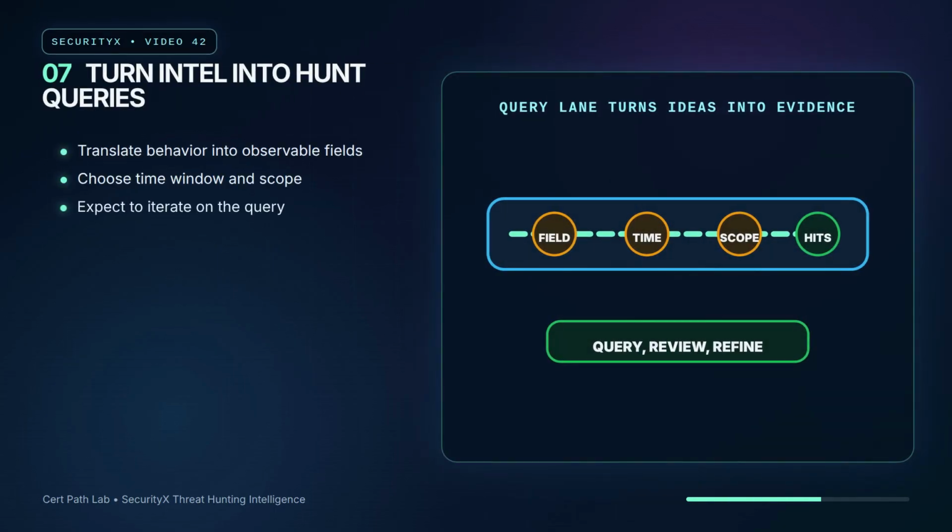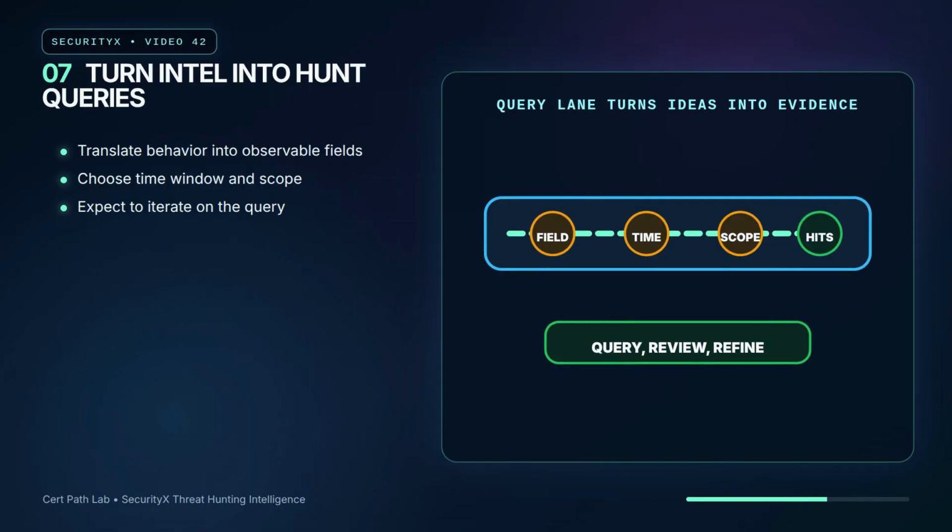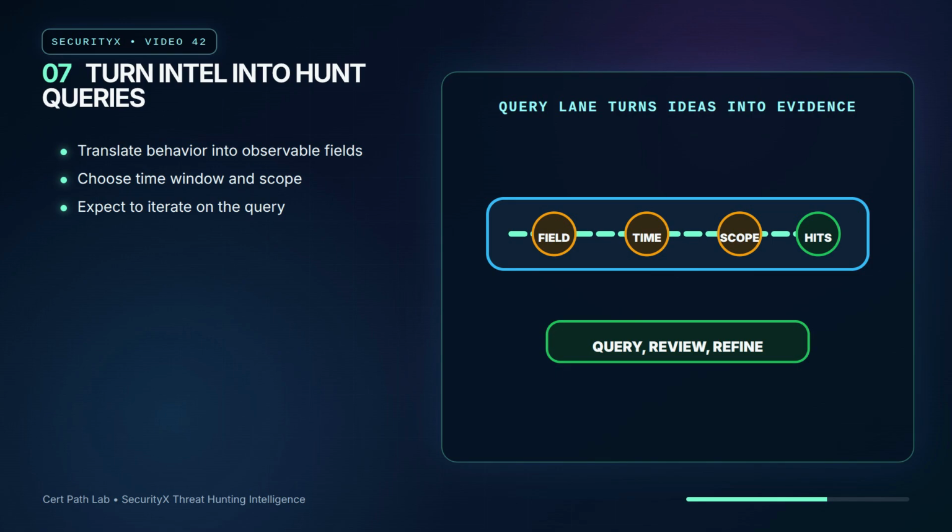A hunt query is where intelligence becomes operational. The hunter translates behavior into fields: process name, parent process, command line, user, source address, destination, DNS name, cloud API call, file path, or authentication result. Good queries also define time window, asset scope, and exclusions.